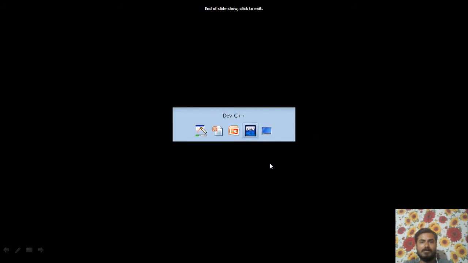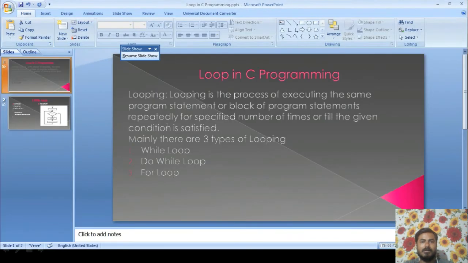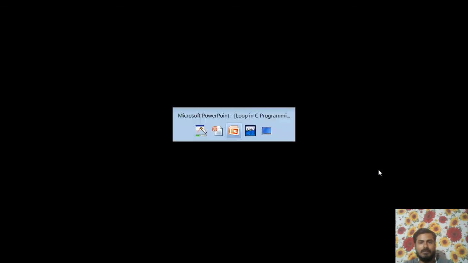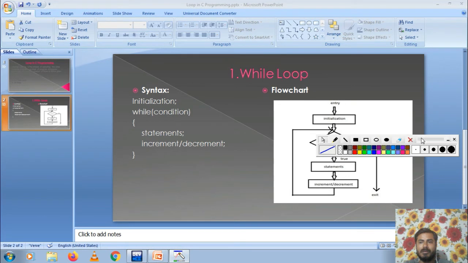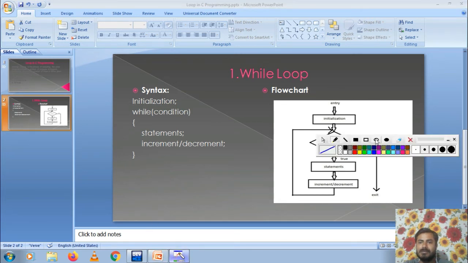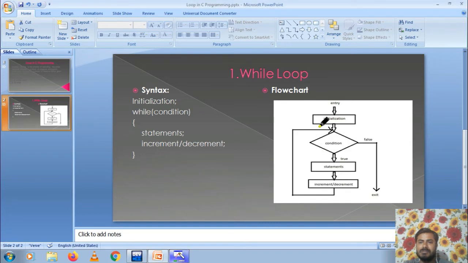Okay, let us see its flow chart. We can see here is the flow chart. There is the entry, entry is here, and here is the initialization. This is the initialization, here it is mentioned.